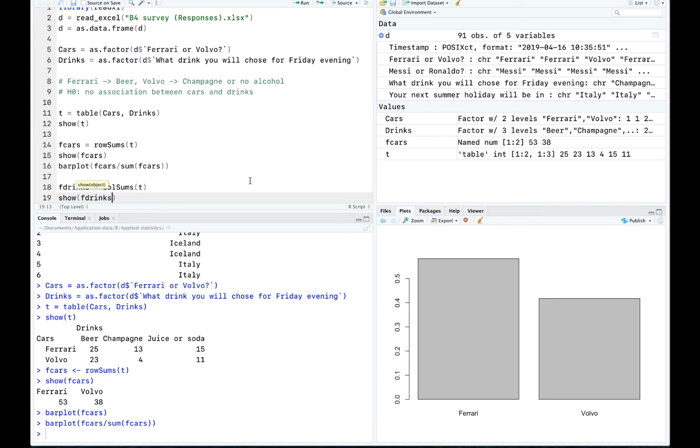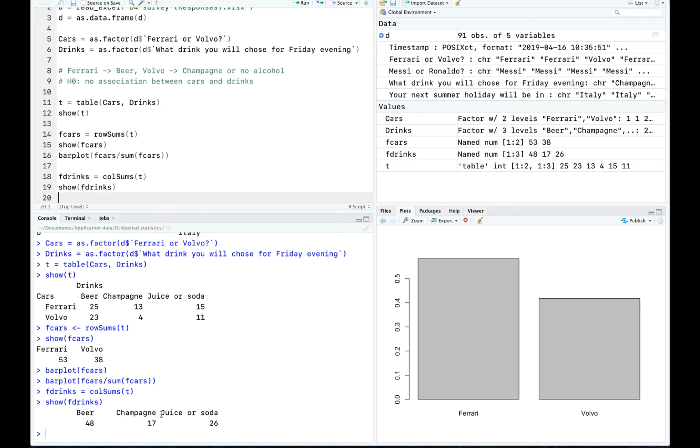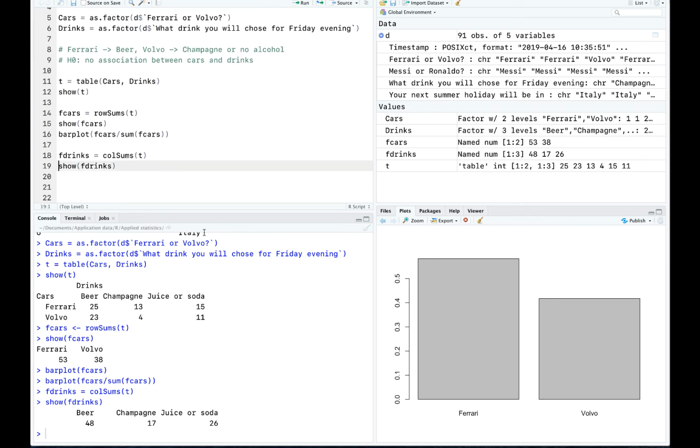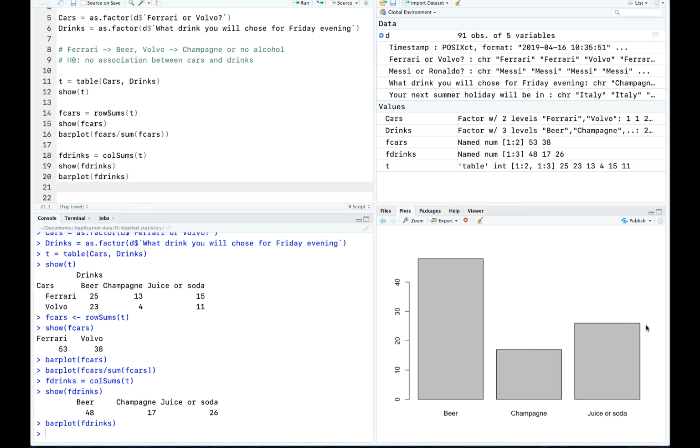I have drinks. So you can see that actually most of the people, again, it's expected, right? Prefer beer, 48, and then only 17 champagne. And many people actually don't drink alcohol at all on Friday. That's really cool. So let me show you the F drinks again. First of all, the real values. So we can clearly see that the beer is almost twice larger than the other two.